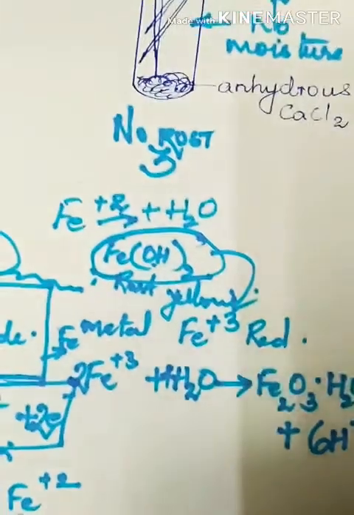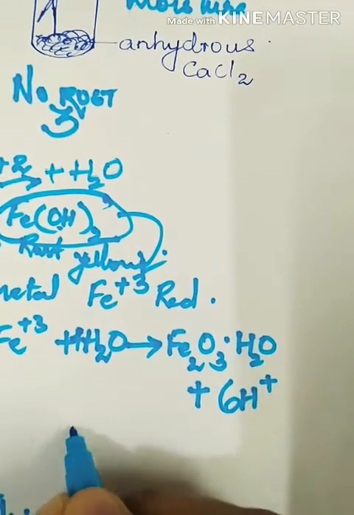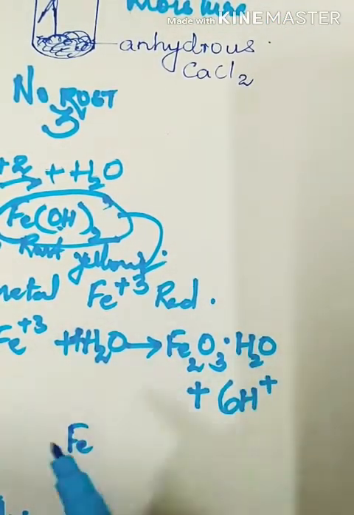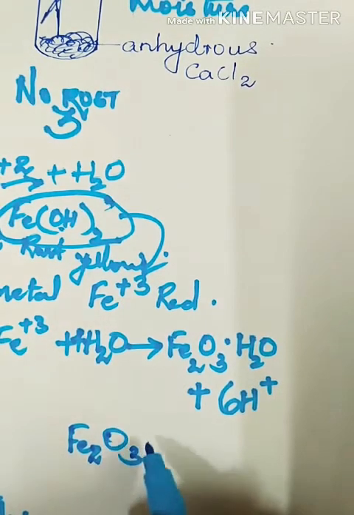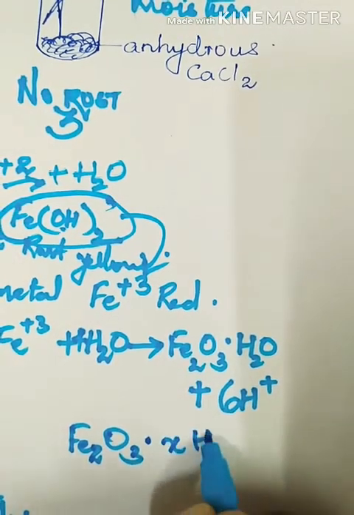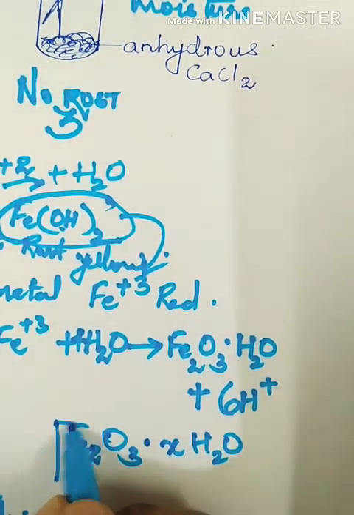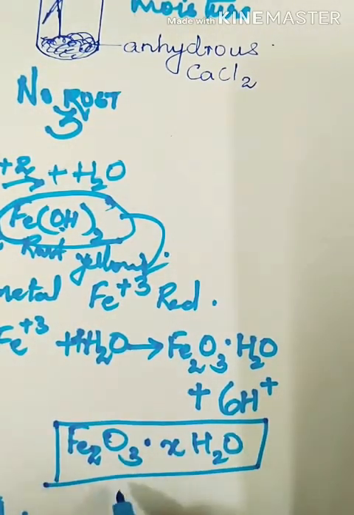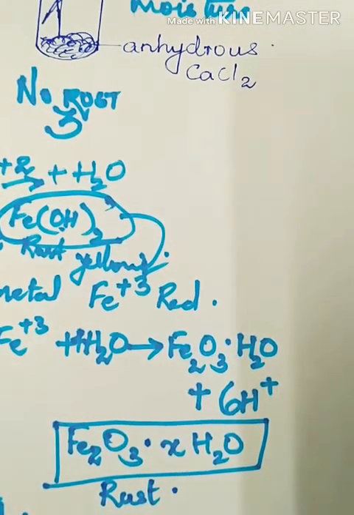Now, just for correlation, you will be asked the question, what is the formula of rust? There can be n number of water molecules. So, you will write the formula of rust as Fe2O3·XH2O.